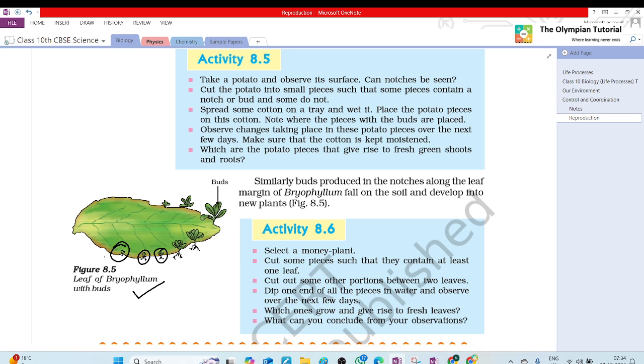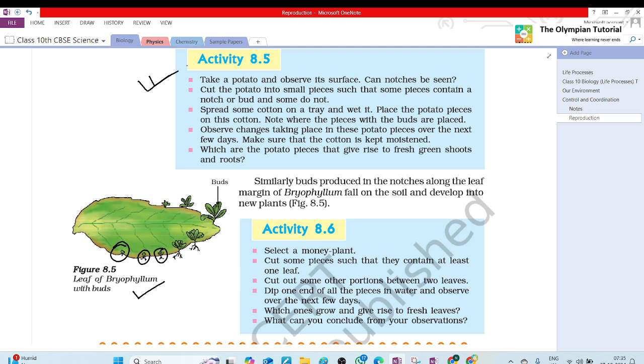Okay. Now activity 8.5. Take a potato and observe its surface. Can notches be seen? Cut the potato into small pieces such that some pieces contain the notch or bud and some do not. Spread some cotton on a tray and wet it. Place the potato pieces on this cotton. Note where the pieces with the buds are placed. Observe changes taking place in these potato pieces over the next few days. Make sure that the cotton is kept moist.